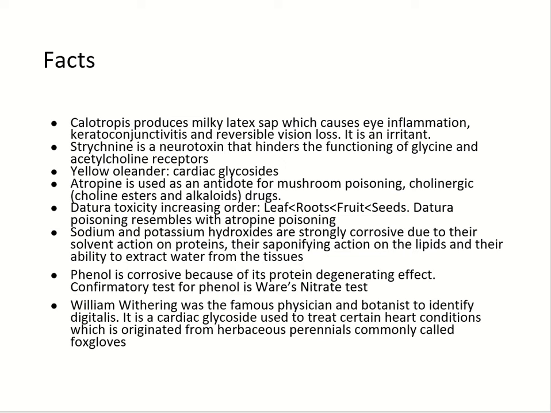So, Calotropis produces milky latex sap which causes eye inflammation, keratoconjunctivitis, and reversible vision loss. Calotropis is an irritant. Strychnine is a neurotoxin and it hinders the functioning of glycine and acetylcholine receptors. Yellow oleander contains cardiac glycosides. These are the cardiac glycosides. Atropine is used as an antidote for mushroom poisoning, cholinergic drugs.